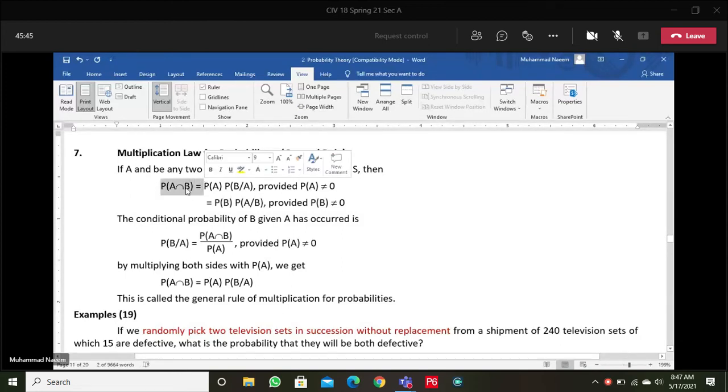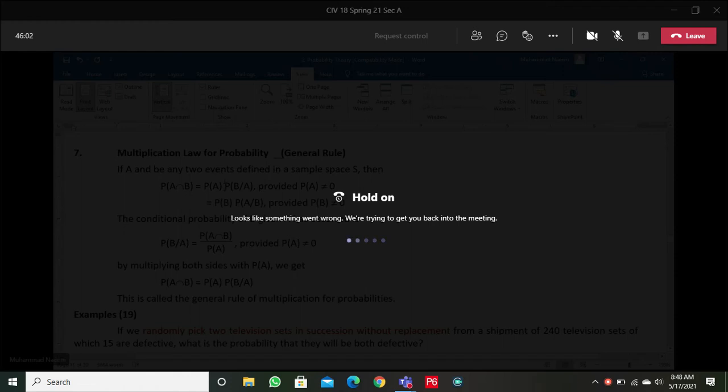That is showing the probability of the intersection, in which we multiply the respective probabilities.